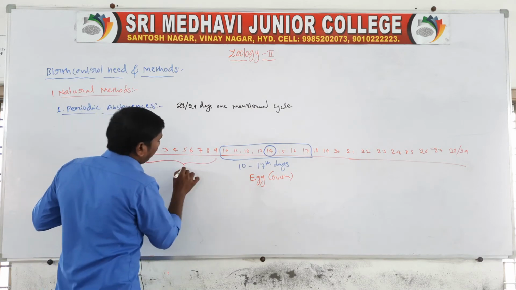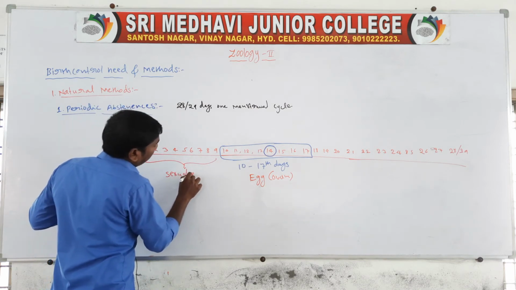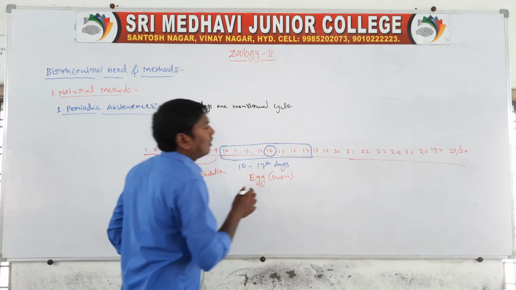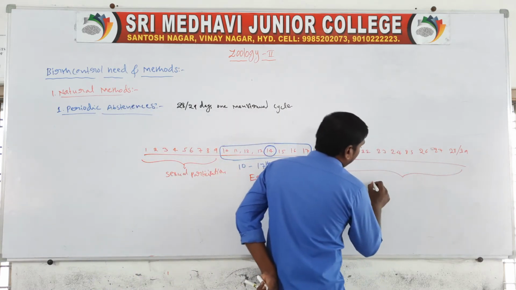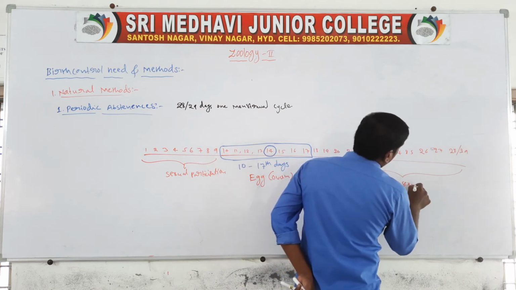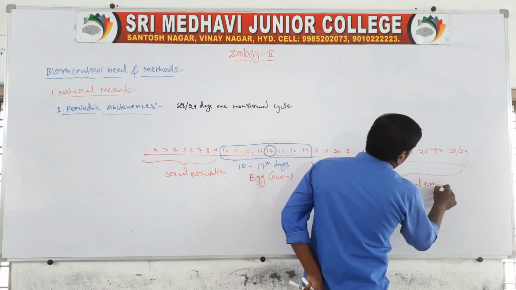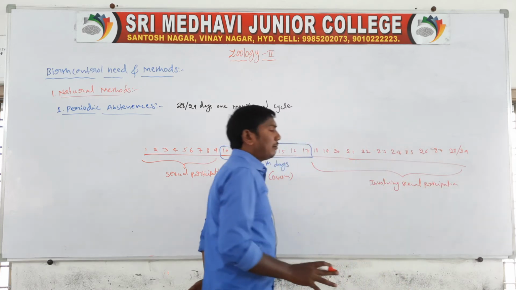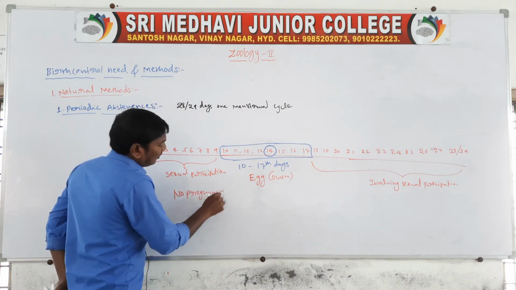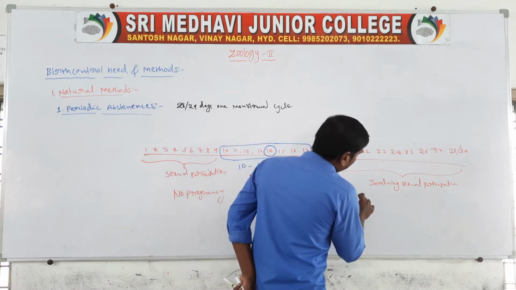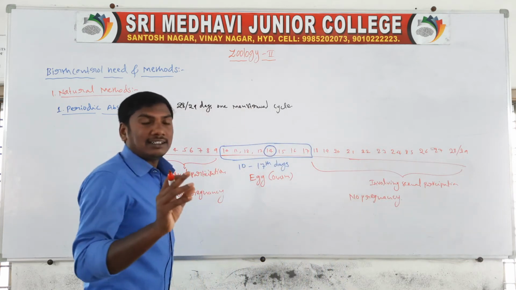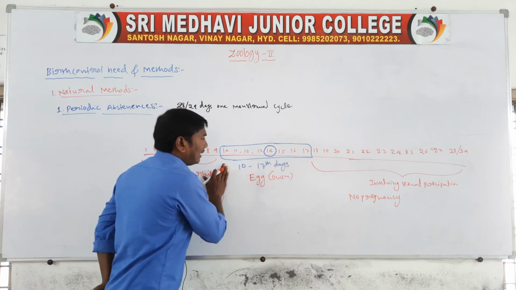On these days, even with sexual intercourse, there is no effect and no pregnancy, because the egg is released only between the 10th and 17th days.